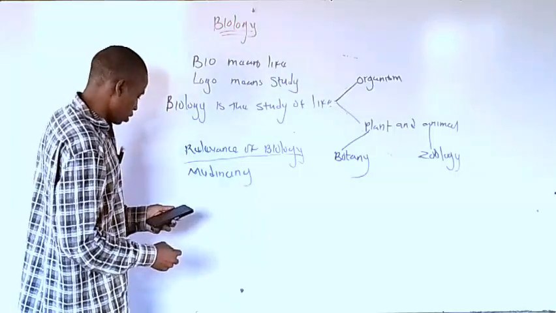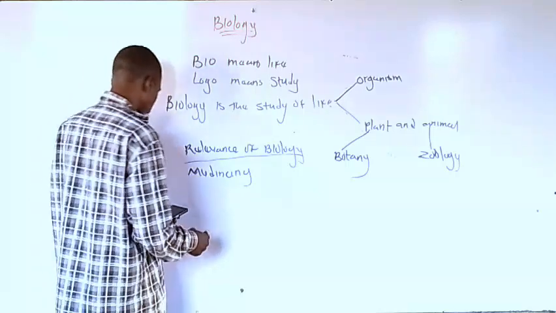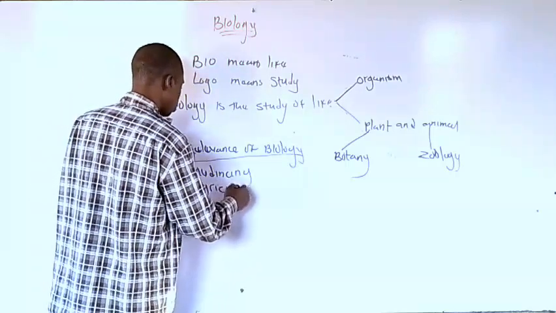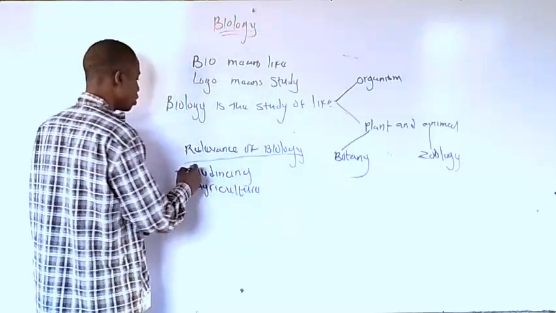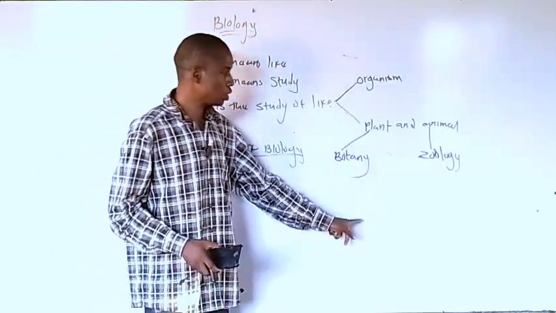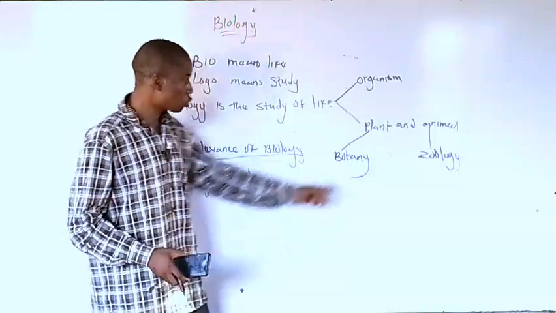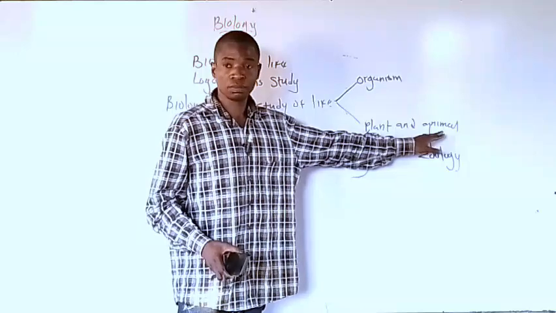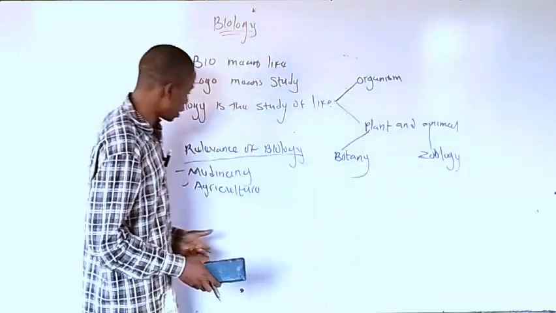Another one is agriculture. What do I mean by that? You're supposed to know that agriculture must involve knowing about plants and about animals. Are you getting me now?